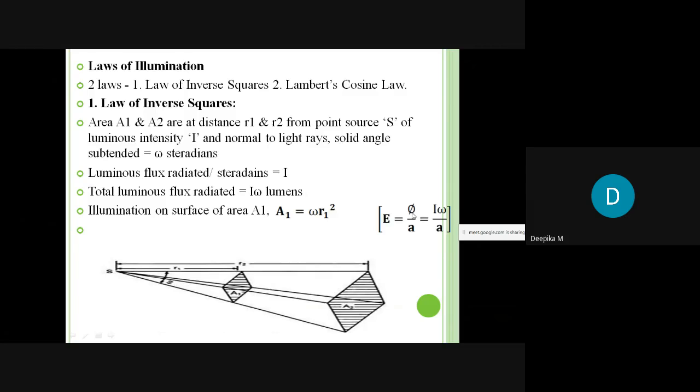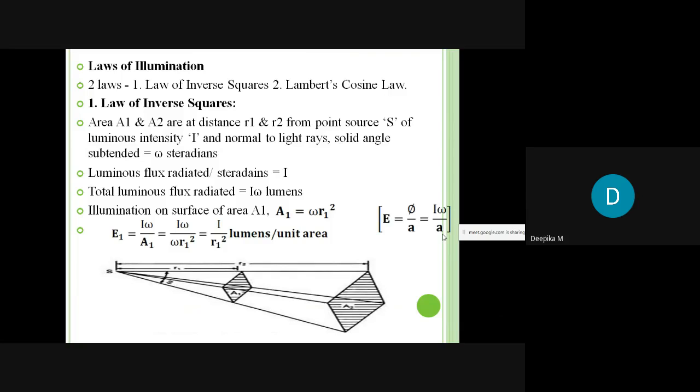And flux, how do I write? Flux is nothing but, you can see here, the flux can also be written as I into omega. That is, total flux radiated per steradian is nothing but luminous intensity. Then if I am interested in the luminous flux radiated, then this will be equals to I into omega. So therefore phi is replaced by I into omega, divided by A.